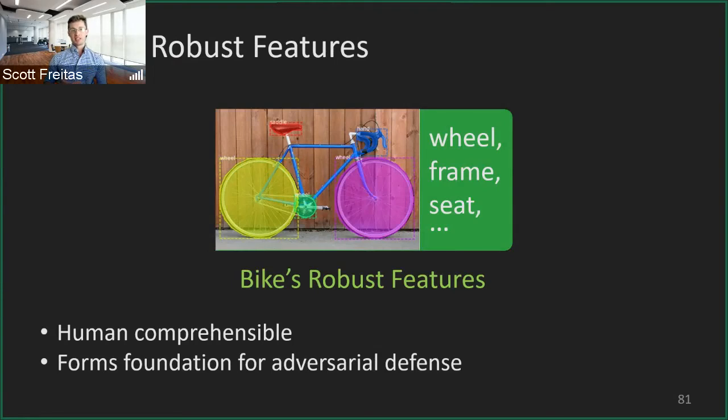So essentially we use these images' robust features, and here we can see the bike, the wheel, the saddle, the handle, and these would be considered segmentation masks on the image. Basically this will form the bike's robust features, and the benefit here is they're human comprehensible, and this will form the foundation for our adversarial defense techniques.